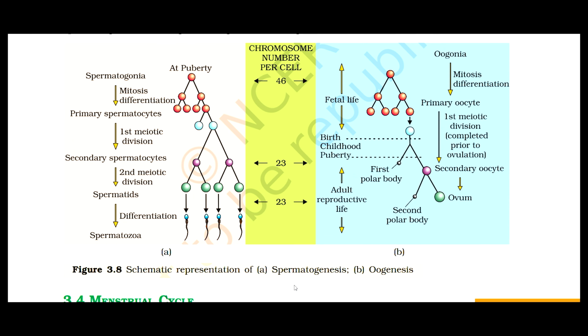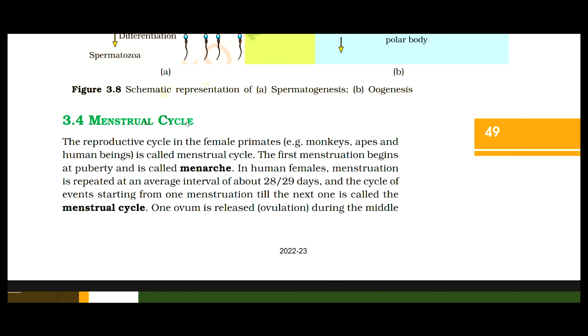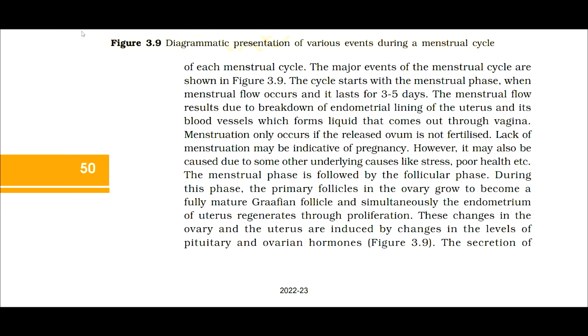3.4 Menstrual cycle. The reproductive cycle in the female primates, for example monkeys, apes, and human beings, is called the menstrual cycle. The first menstruation begins at puberty and is called menarche. In human females, menstruation is repeated at an average interval of about 28 or 29 days, and the cycle of events starting from one menstruation till the next one is called the menstrual cycle. One ovum is released, which is ovulation, during the middle of each menstrual cycle. The major events of the menstrual cycle are shown in figure 3.9.